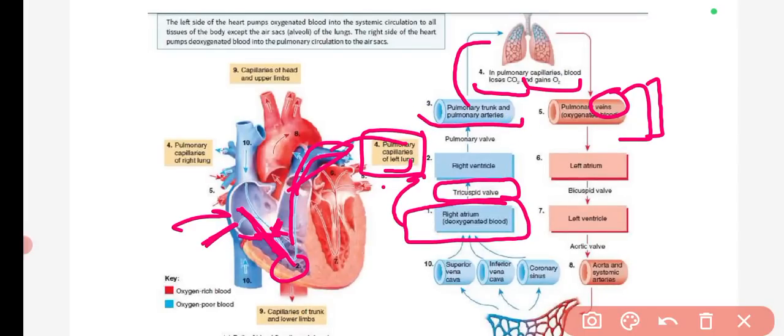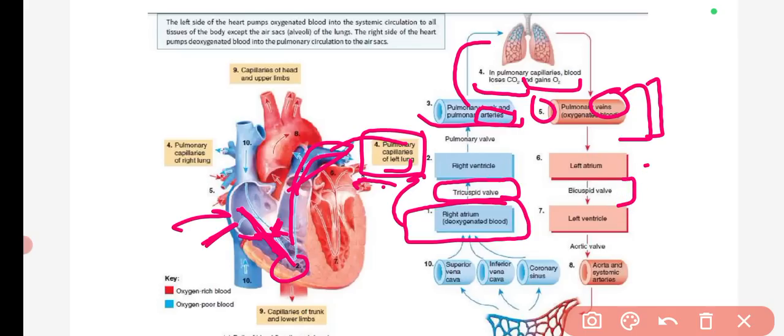Arteries are basically carrying the oxygenated blood, but the pulmonary artery will carry the deoxygenated blood. Okay, so then we can move further. After the fifth point, the blood will go to the left atrium. This is the left atrium upper part, the sixth one. So after the left atrium it will move through the bicuspid valve.